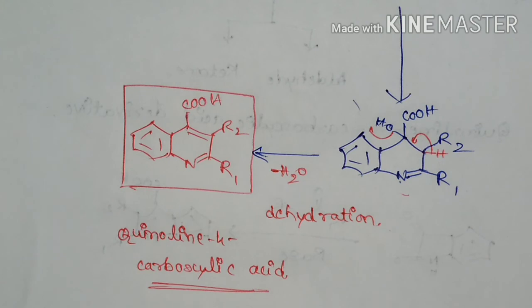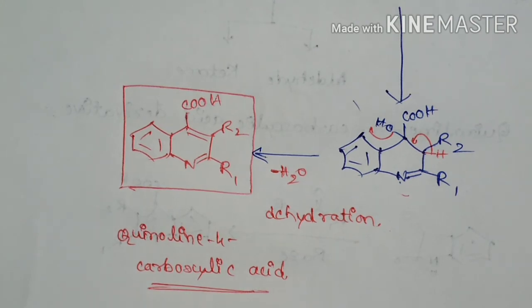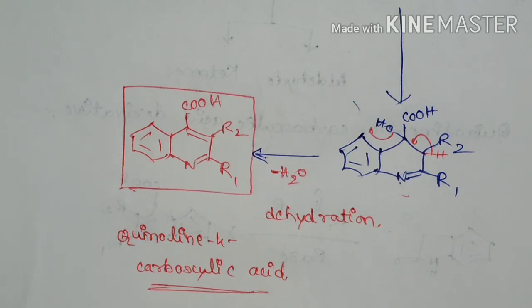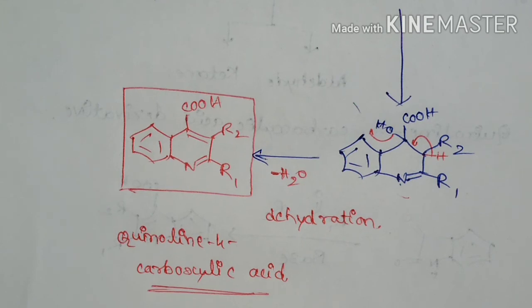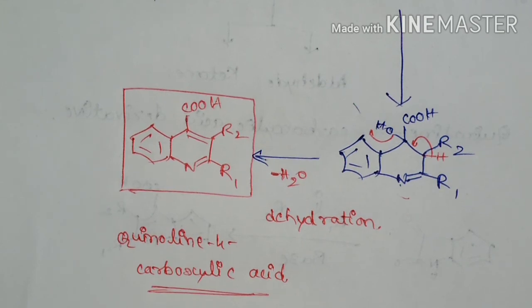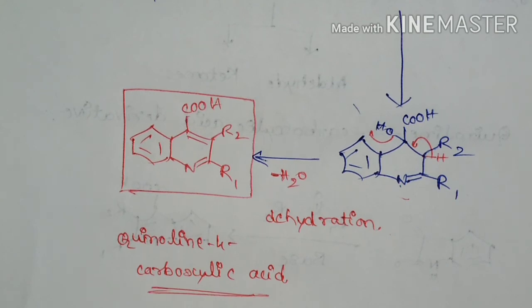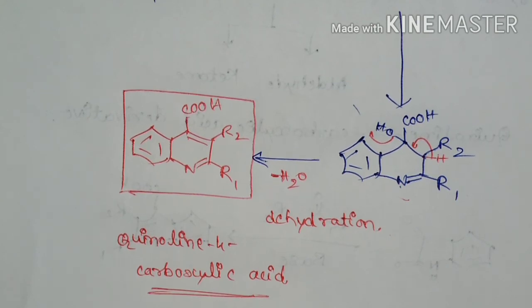This Pfitzinger reaction has wide application because we can prepare biologically and pharmaceutically important quinoline carboxylic acid derivatives, which can be used further for the synthesis of different biologically important organic compounds. Thank you.